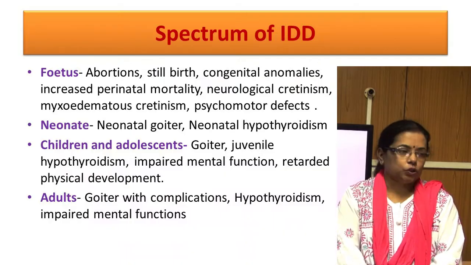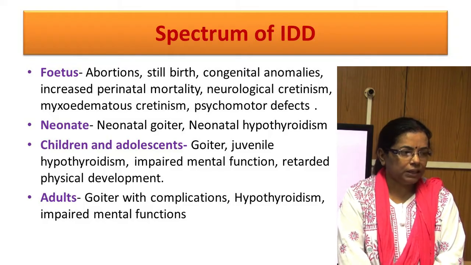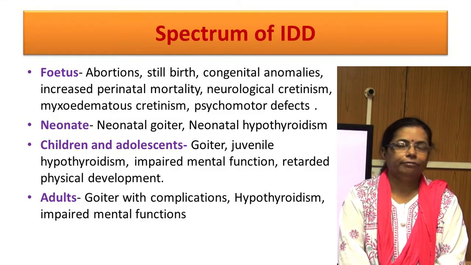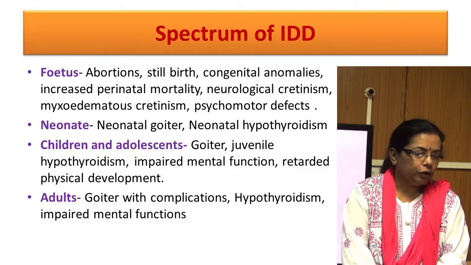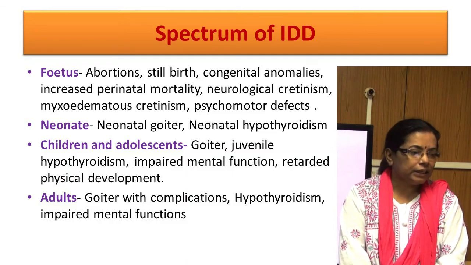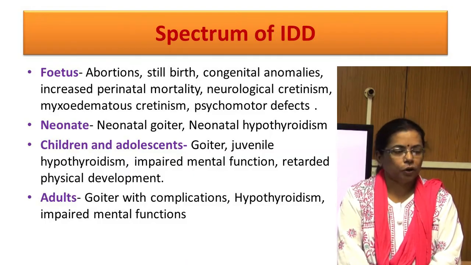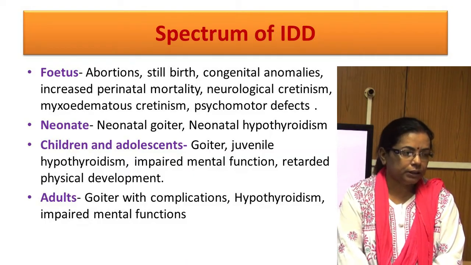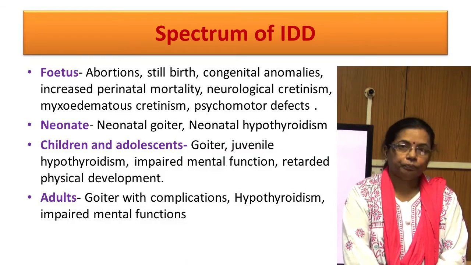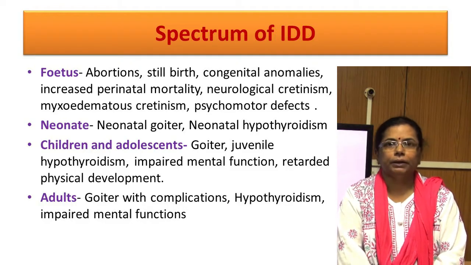Iodine deficiency disorder causes abortion, stillbirth, congenital anomalies, increased perinatal mortality, cretinism, and psychomotor defects in the fetus. In neonates, it causes goiter and neonatal hypothyroidism. In children and adolescents, it causes goiter, juvenile hypothyroidism, impaired mental function, and retarded physical development. In adults, it causes goiter with complications, hypothyroidism, and impaired mental function.